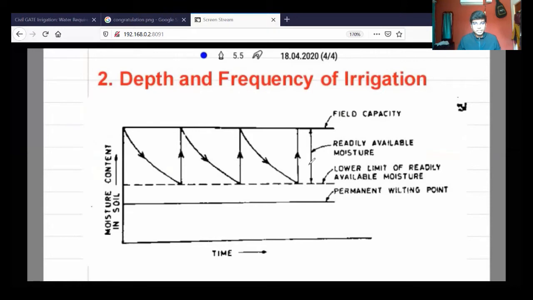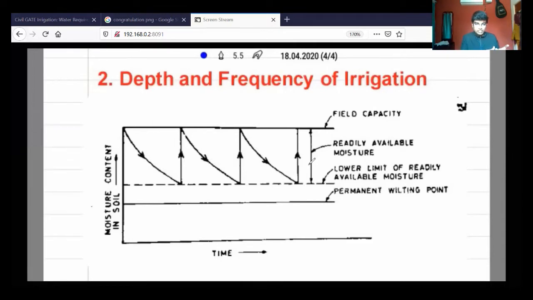Now one more point I'm adding: soil moisture constants, depth and frequency. Understand this one. Soil moisture constants: we have permanent wilting point, temporary wilting point, ultimate wilting point, available moisture, readily available moisture, all these things we have, right? So these come under the soil moisture constants or parameters.